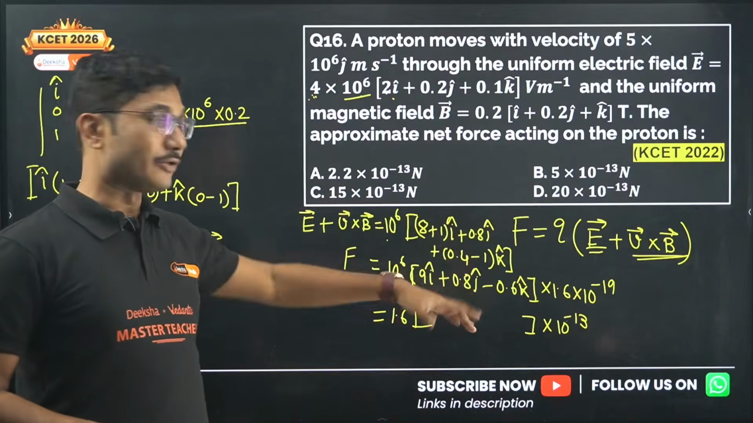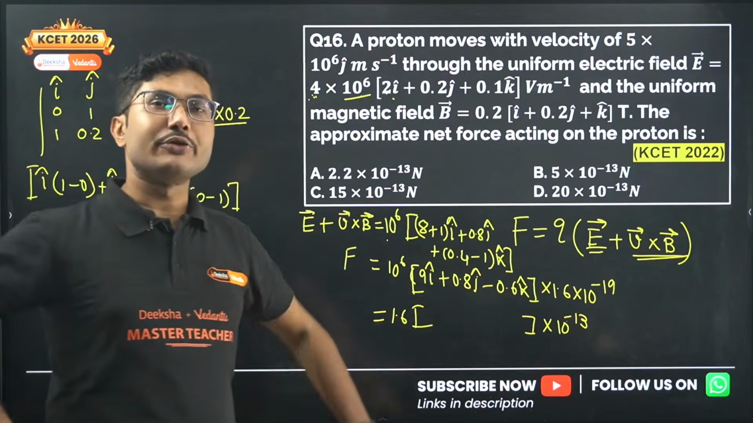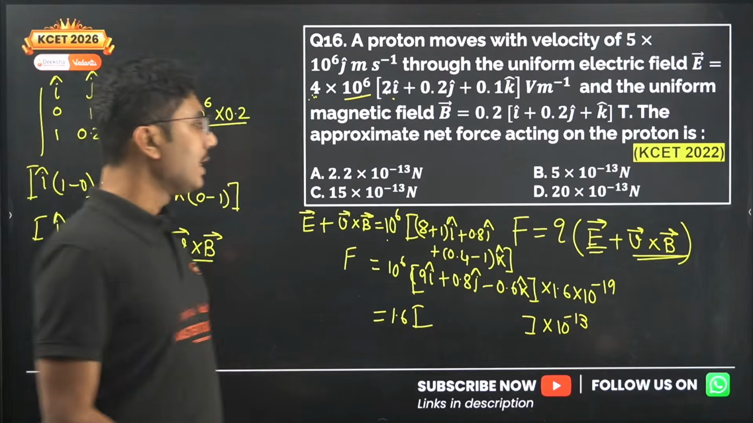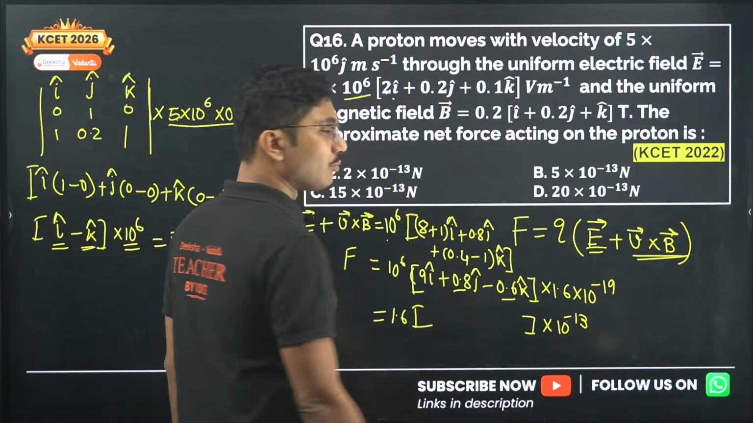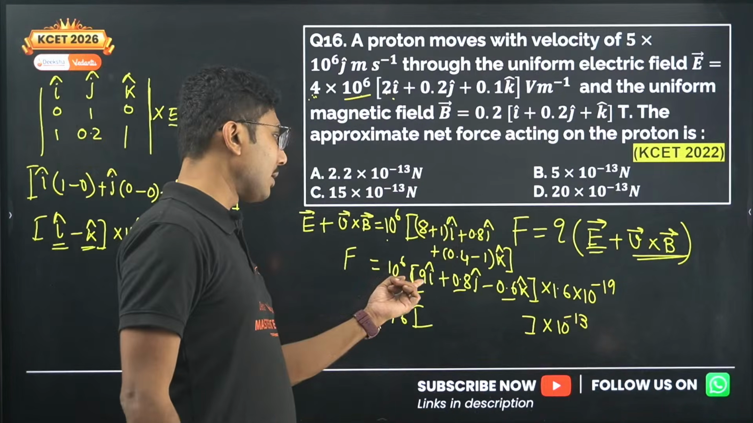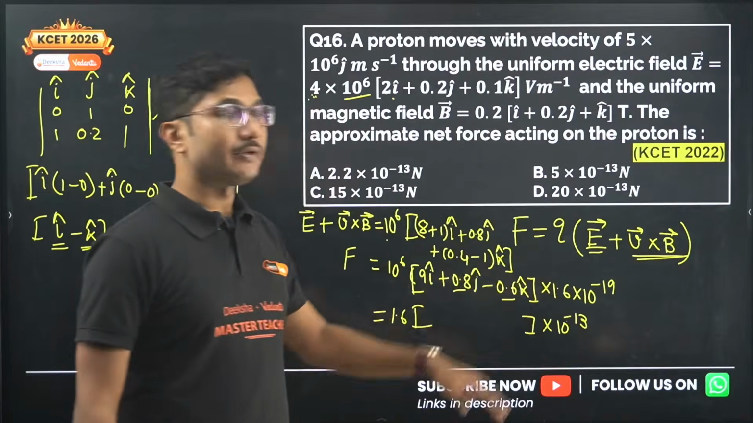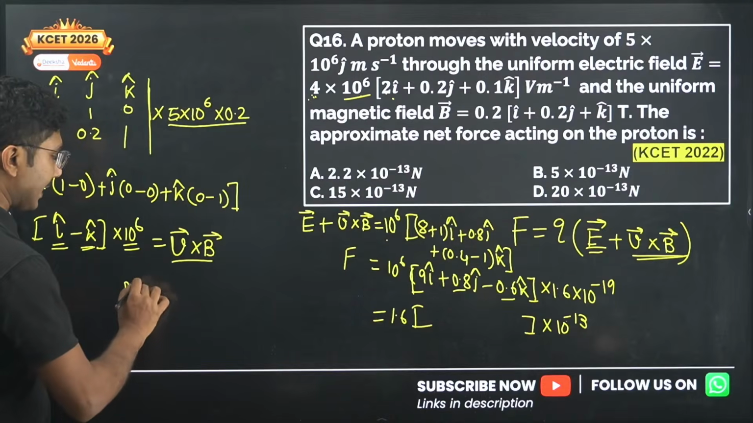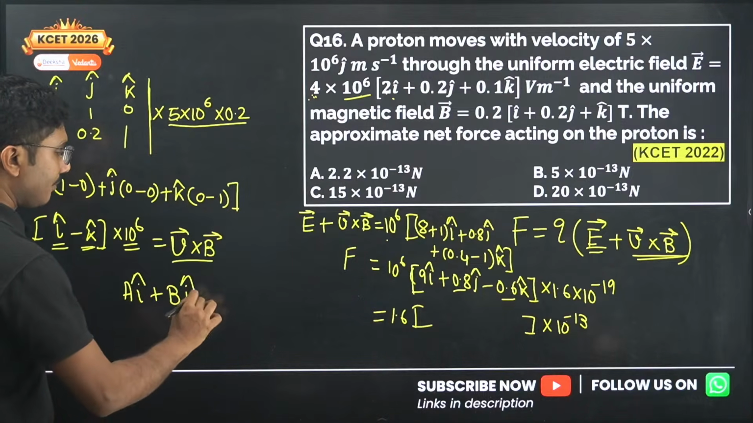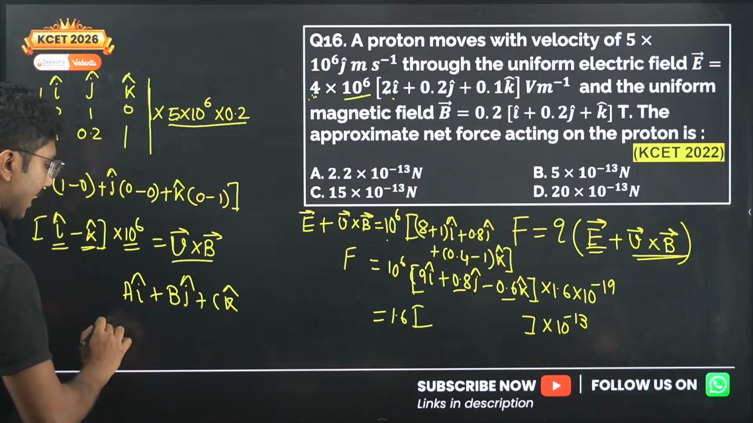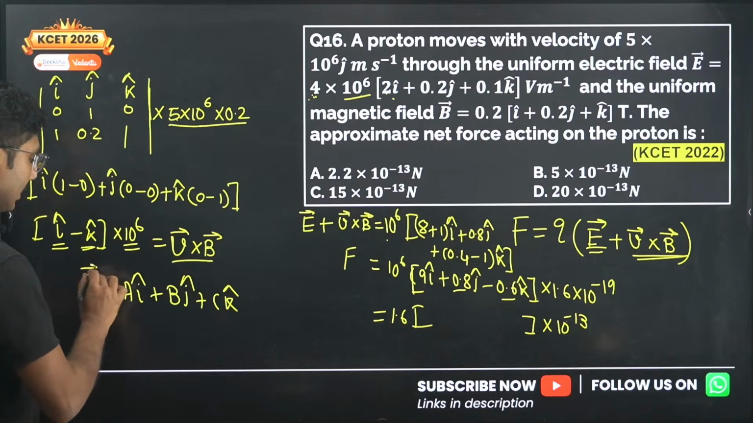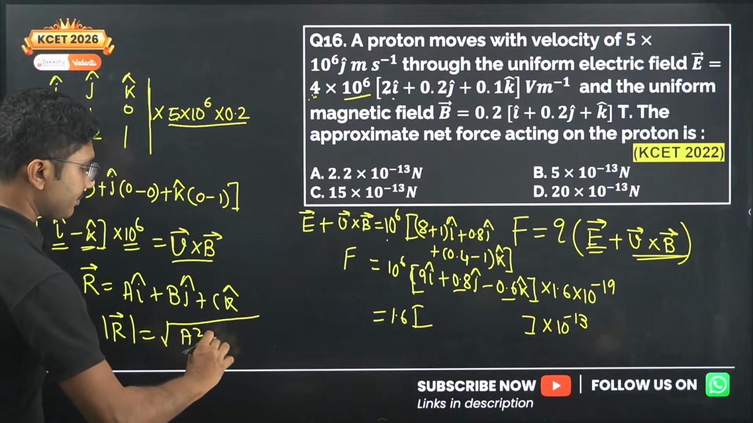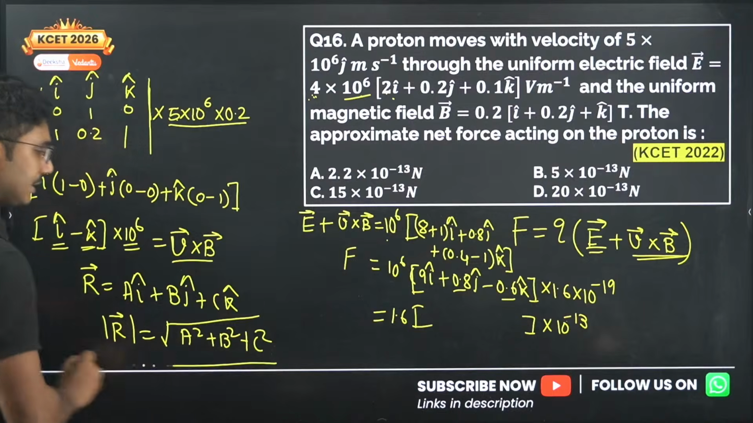Now how to calculate the magnitude? As you can see, the values are not simple, so it will take a long time if you want to calculate it. But there is a shortcut. So what is the shortcut? If you see that this 0.8 and 0.6 both are very, very small compared to the number 9. By the way, how do you calculate magnitude? If the value is a I cap plus b J cap plus c K cap, suppose this is the vector r, then the magnitude of r is given by square root of a square plus b square plus c square. Okay, this is how you calculate the magnitude.